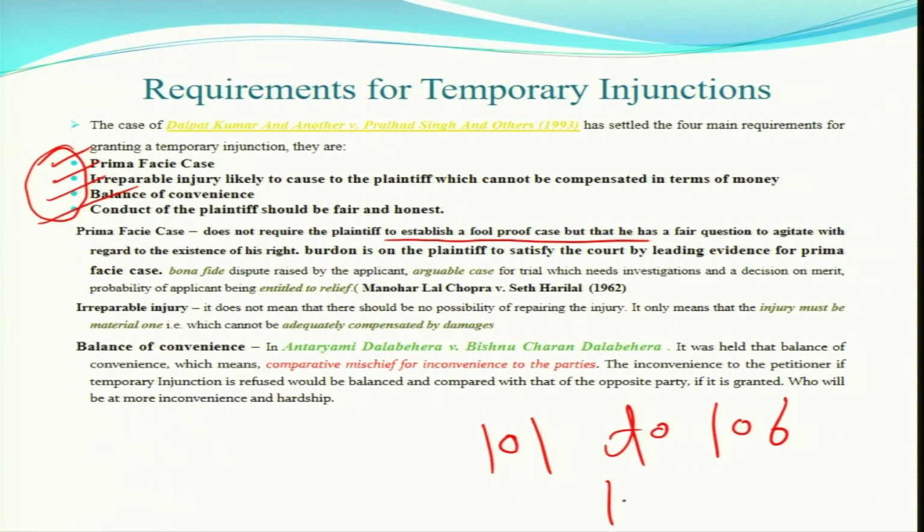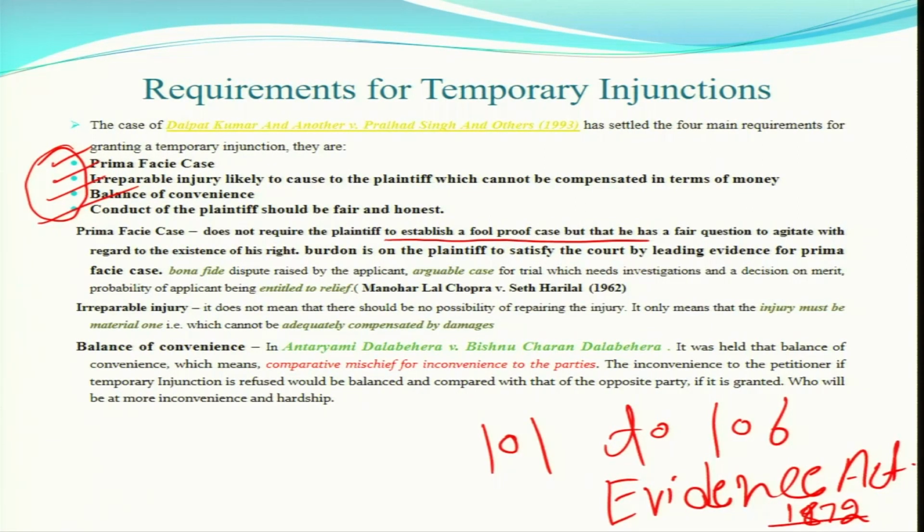106 of the Evidence Act. Burden of proof, upon whom does the burden of proof lie? Evidence Act 1872, sections 101 to 106. So, for prima facie case, the burden of proof is, in a civil matter, on the party who is asserting something before the court of law.